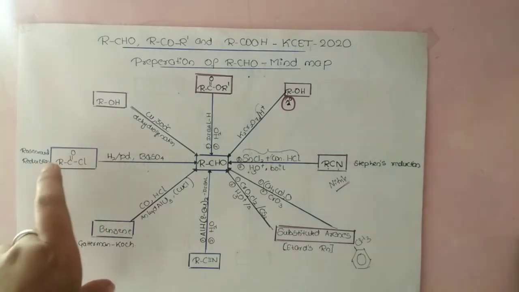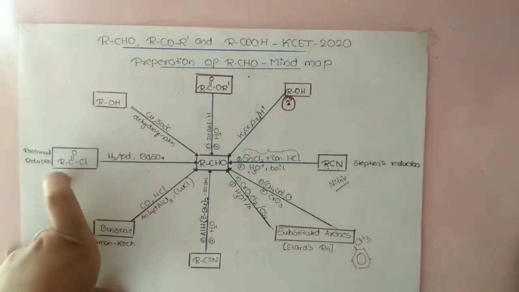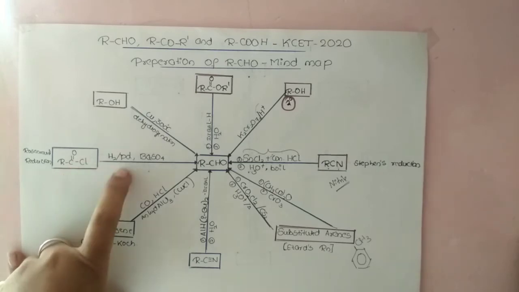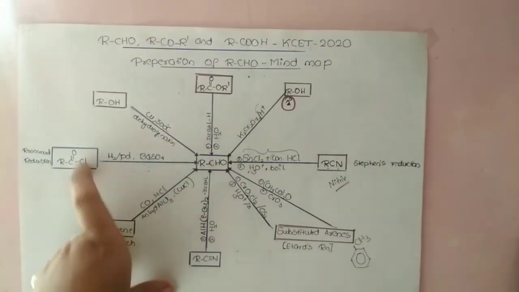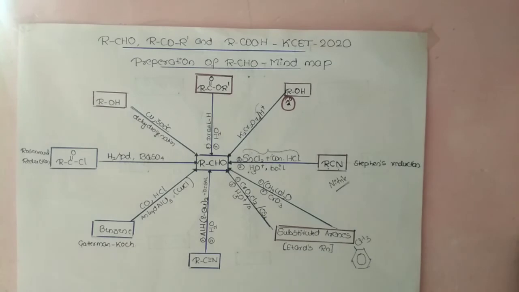Now come to another named reaction, that is acyl chloride. This acyl chloride, when treated with hydrogen over palladium and barium sulfate, gives the respective aldehyde. This is also a reduction, and the name of the reaction is Rosenmund reduction.